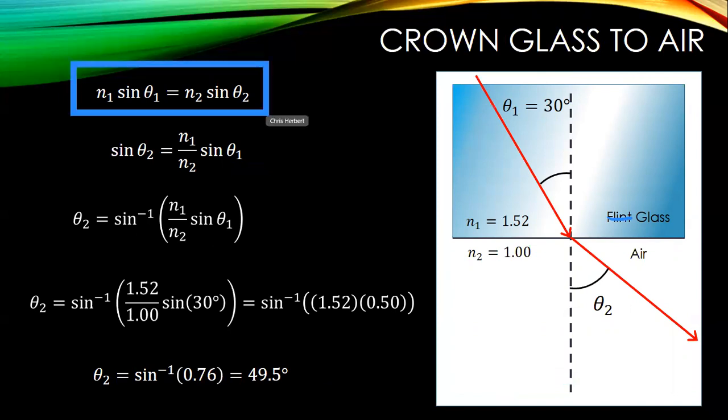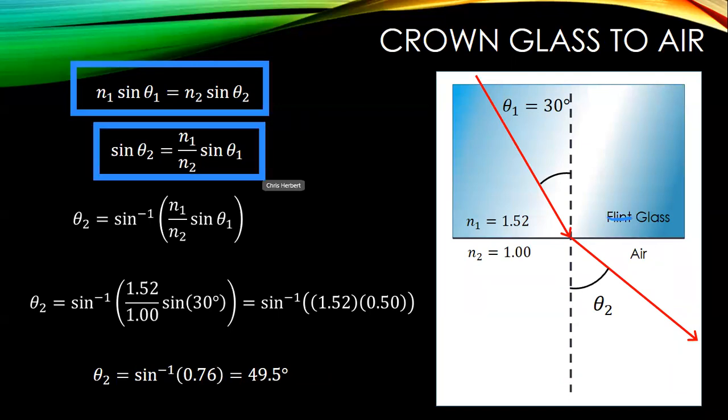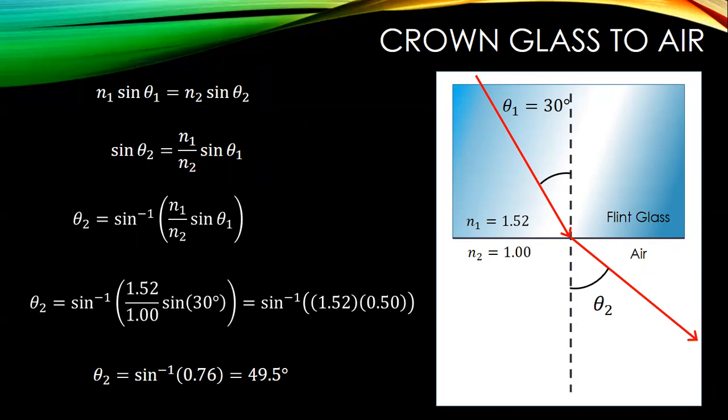Here's Snell's law. We're going to be solving for the angle of refraction, so we're going to put theta 2 on the left-hand side. That requires us to take the arc sine of both sides. And now our ratio here, n1 over n2, is greater than 1. You get 1.52. The sine of 30 degrees is 0.5. So the arc sine of 0.76 is 49.5 degrees. And clearly you can see here, this 30-degree angle is smaller than this 49.5 degree angle.